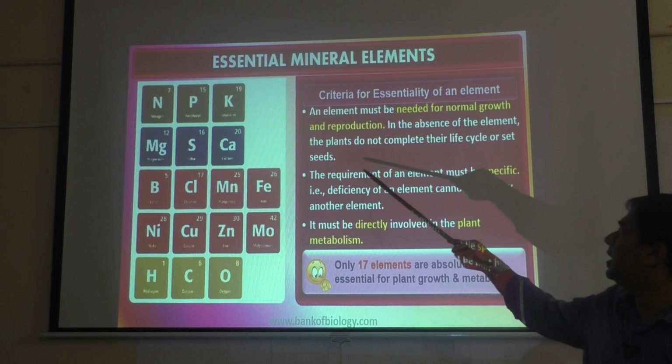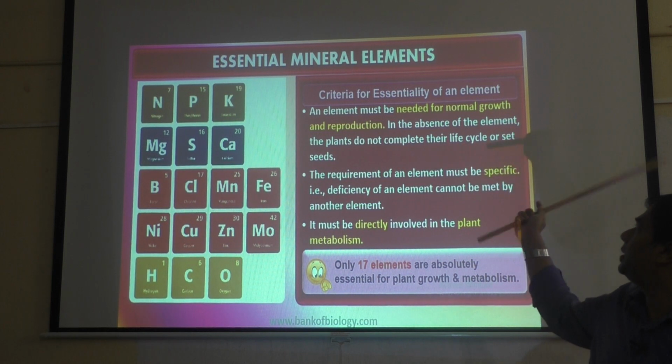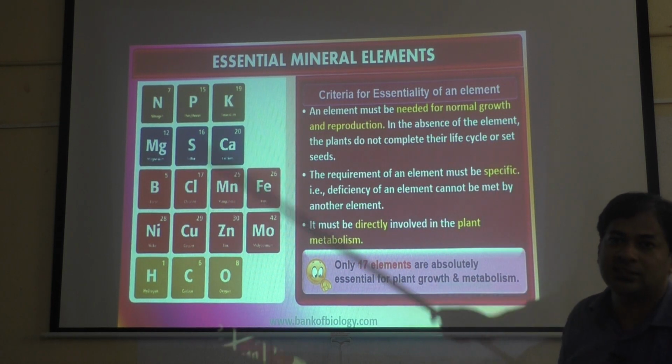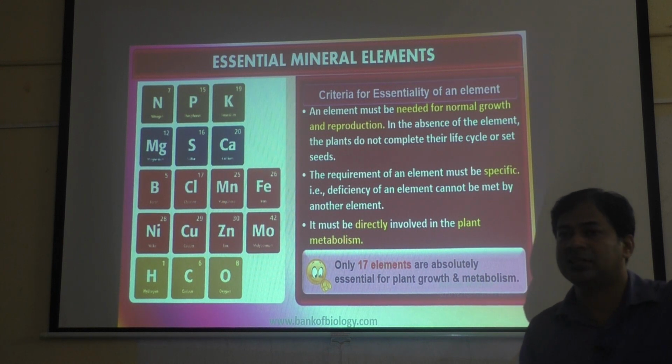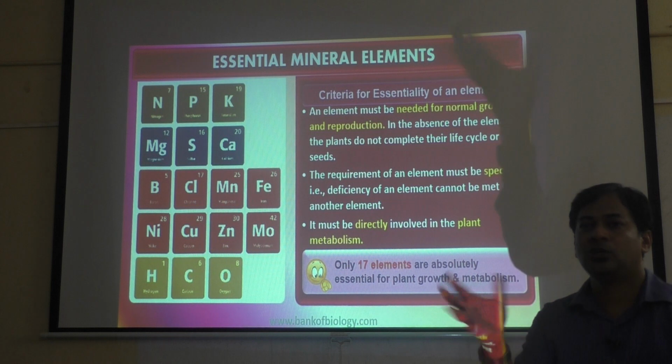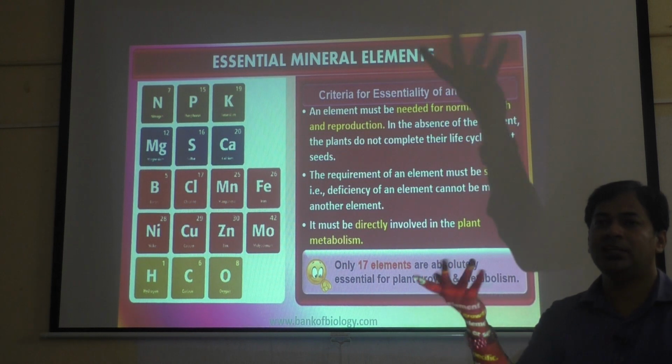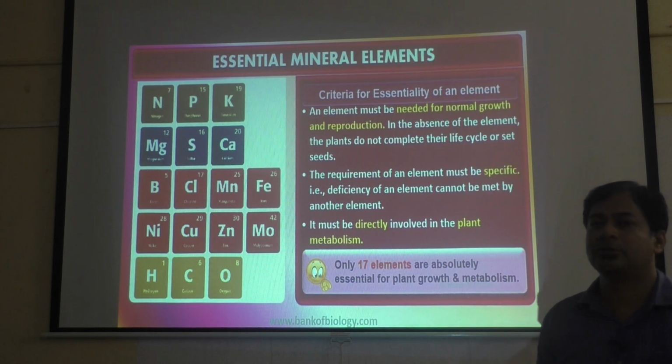In absence of the element, the plants do not complete their life cycle or set seeds. Means if that mineral is not given, then plant doesn't complete its life cycle. It doesn't produce flowers, it doesn't produce fruits, then no seeds will be produced. If no seeds, then next plant cannot be produced, because to produce next plant, seeds are required.